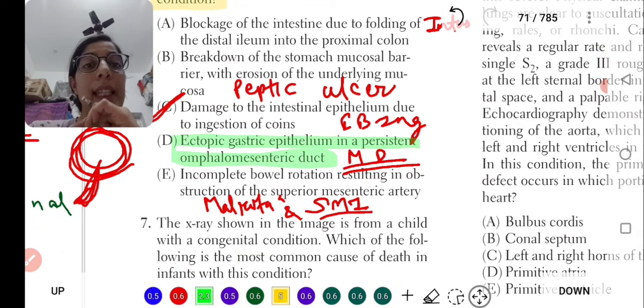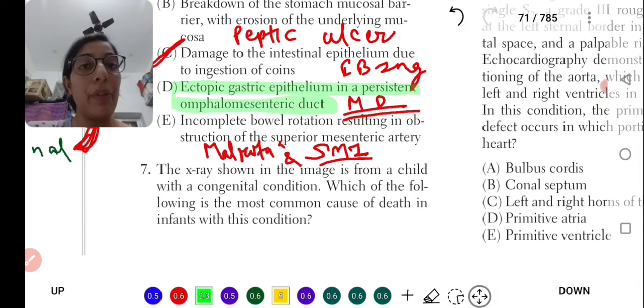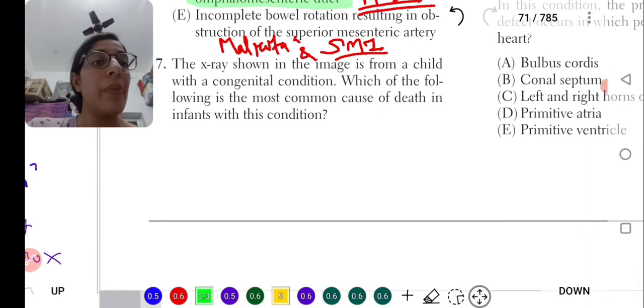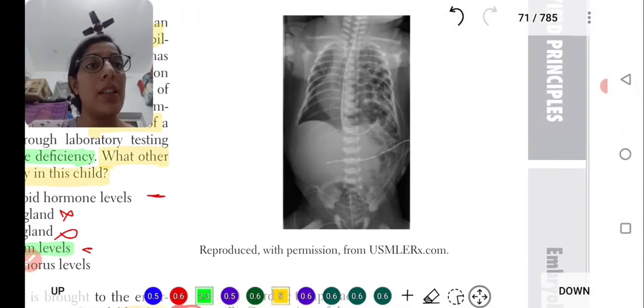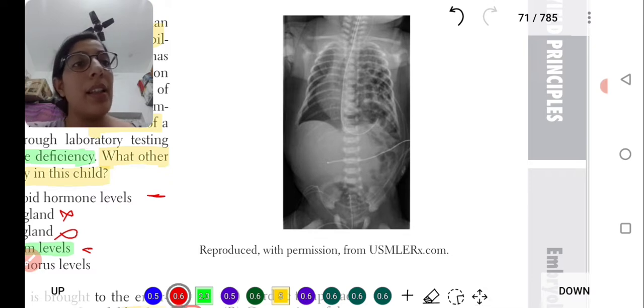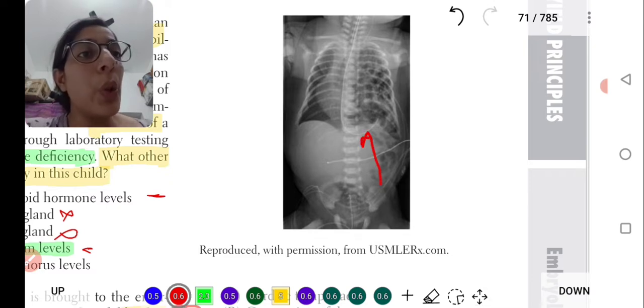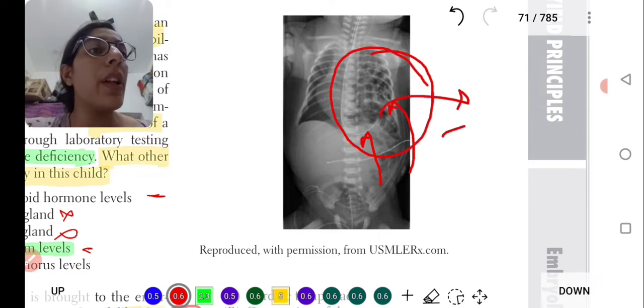The last point is superior mesenteric ischemia and malrotation. Malrotation is important, but today I'm not going to discuss it because it's already a long video and it will take a lot of your time. We will discuss it tomorrow. Question 7. Let's see, because it has an image, that's why we'll look at the first image. What is this? The image is showing that the intestine moves upwards and enters into the thorax of the child.